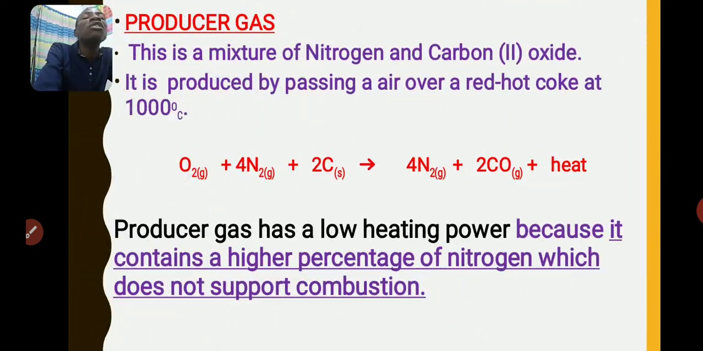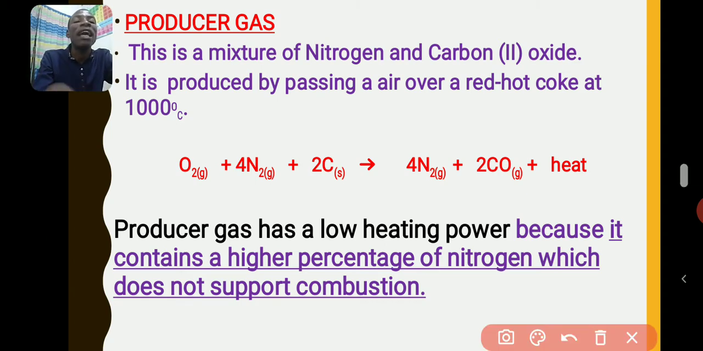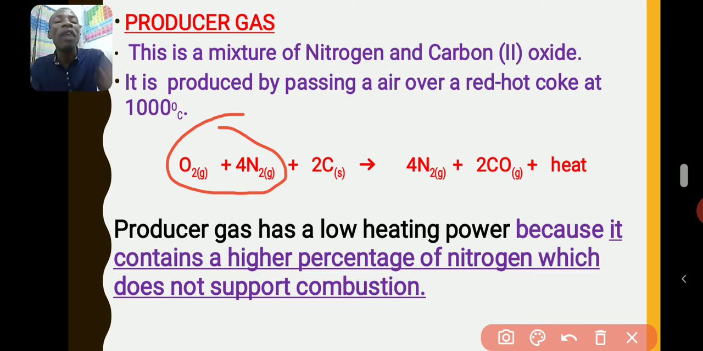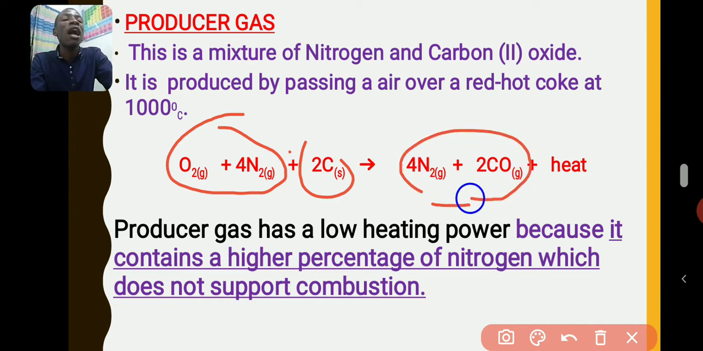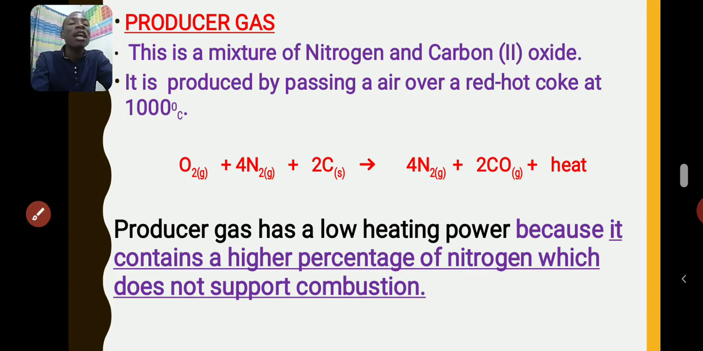Now, producer gas is a mixture of nitrogen and carbon monoxide. It's produced by passing air over red hot coke. See the equation. This is air, oxygen and nitrogen. Those are the major components of air. So by passing it over red hot coke, that carbon is coke, it will give you a mixture of nitrogen and carbon monoxide, which is called producer gas. So that's how you prepare producer gas.